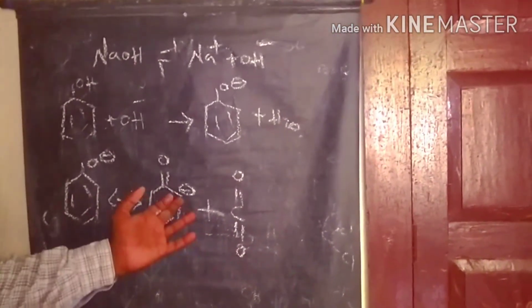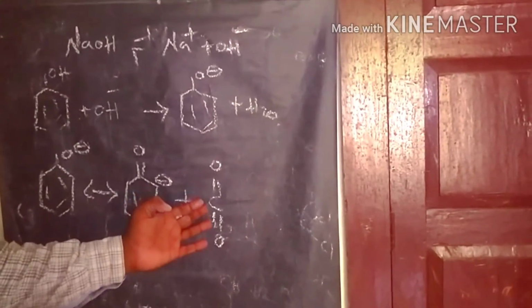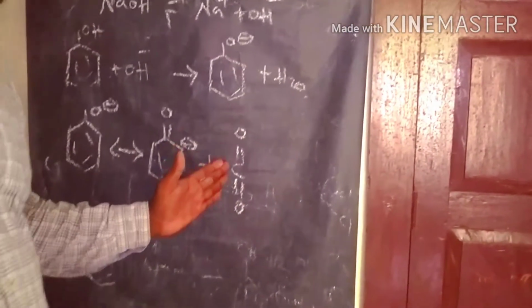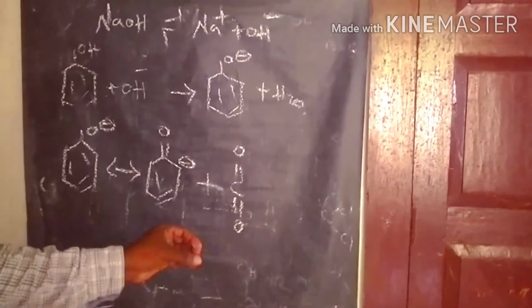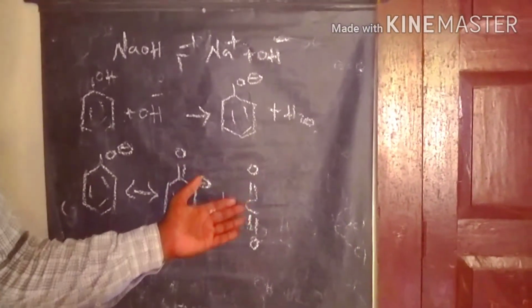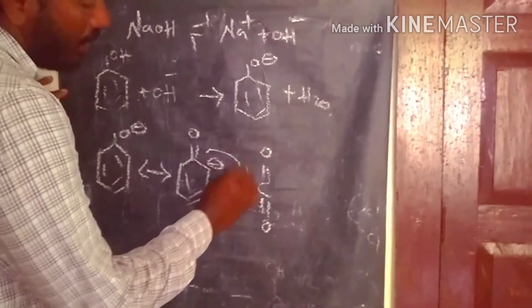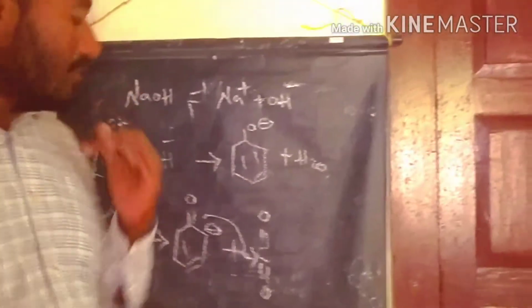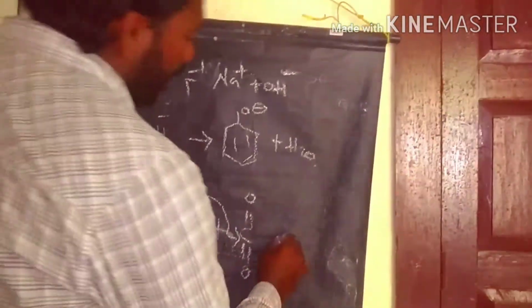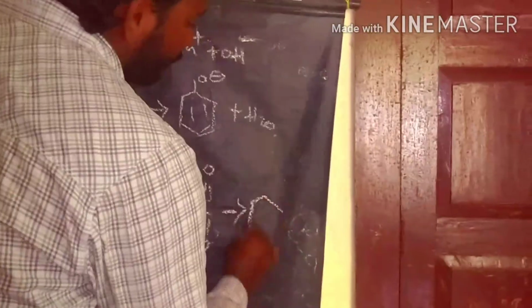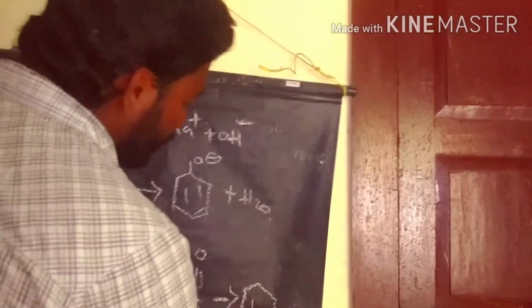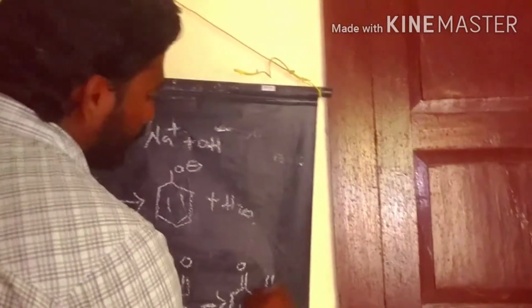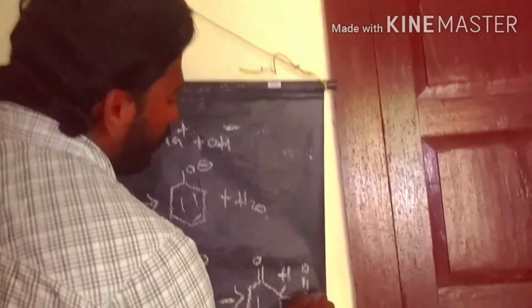The negatively charged carbon attacks the carbon of carbon dioxide, because we know that in the carbon-oxygen bond the carbon always has a partial positive charge and the oxygen a negative charge. That's why the negatively charged carbon attacks the carbon center. Because of this, we get this intermediate, the phenoxide with H and COO minus.